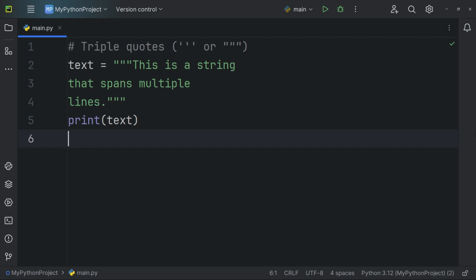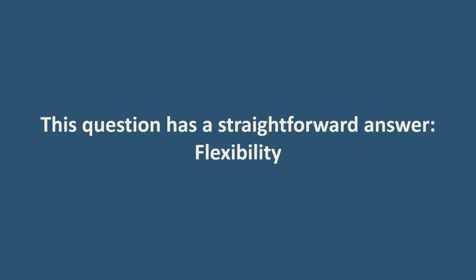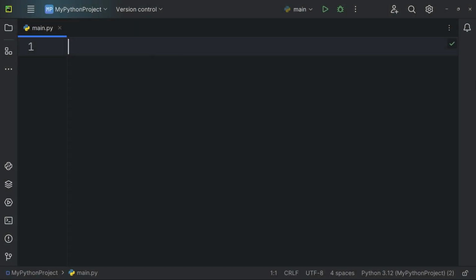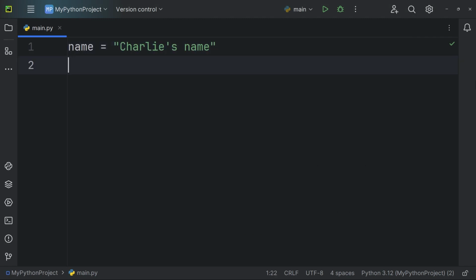You may be wondering why there are so many different ways to construct strings. This question has a straightforward answer: flexibility. Consider this example. In this example, we've used double quotes to construct a string. Let's try using single quotes instead. As you can see, this can lead to confusion. If there's a single quote within the text itself, both the IDE and the Python interpreter may mistakenly interpret that single quote as the end of the string. To avoid this issue, we can use double quotes, just as we did before.